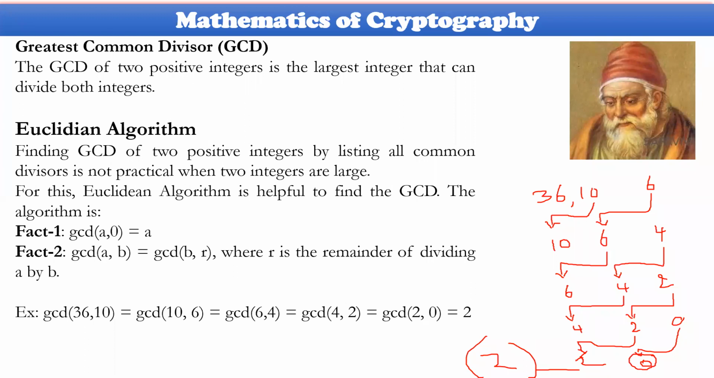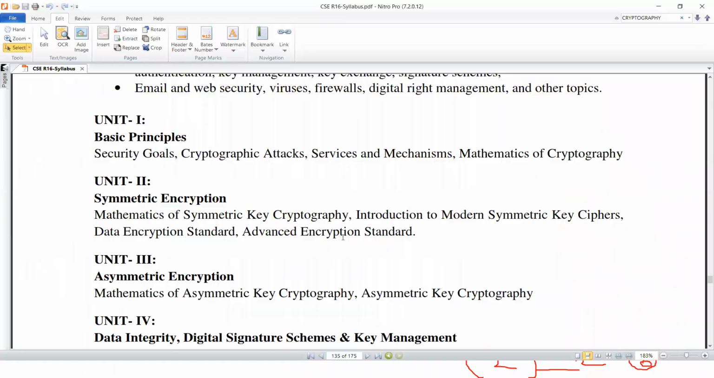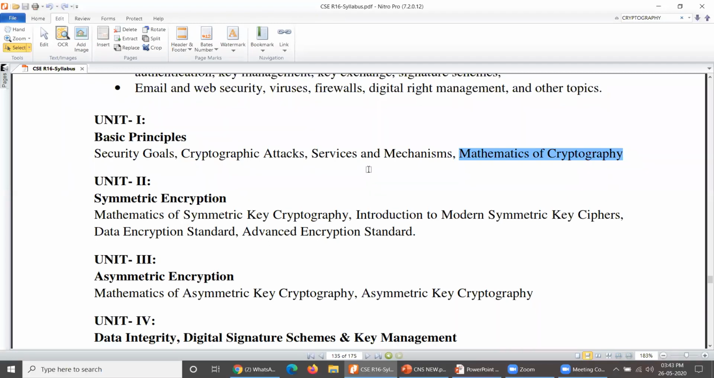Tomorrow, modular division and congruencies will be done. After the completion of modular division and congruency, we will complete this mathematics of cryptography. Unit 1 is very simple. Previously, Unit 1 was a very big one, but right now it is very simple, so we'll complete it by tomorrow itself. After completion of the whole thing, I'll give you the notes also. Notes will be forwarded to you by Google Classroom.